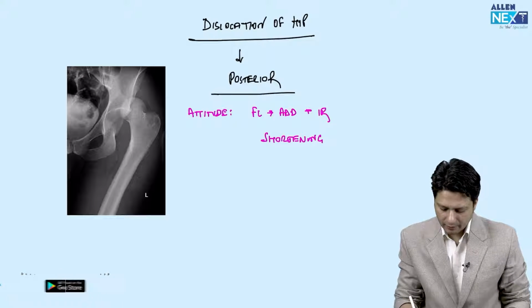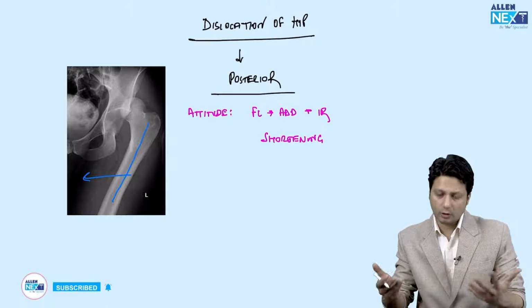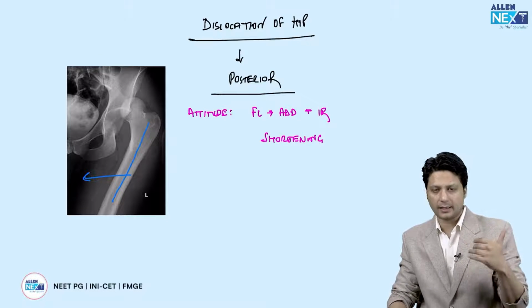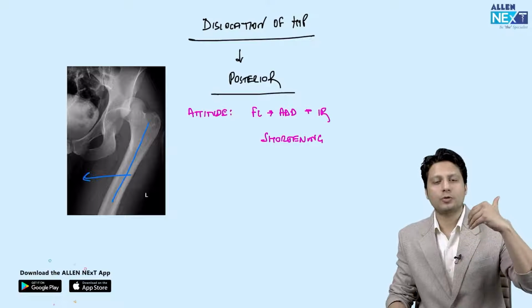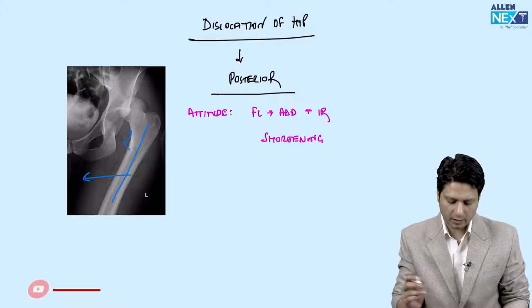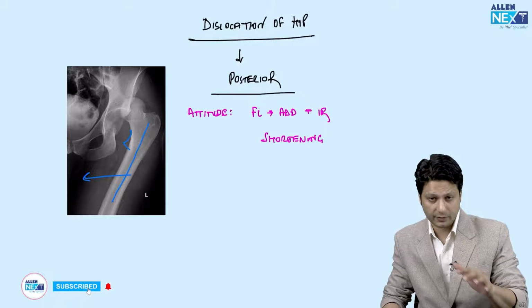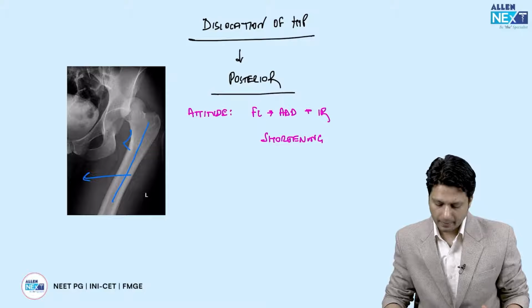And here, as you can very clearly see, the thigh seems to be adducted, although you cannot tell whether the thigh is flexed or not. To some extent, you can know about internal or external rotation based upon the visualization of the lesser trochanter, as it is internally rotated. So the lesser trochanter is not clearly visible.